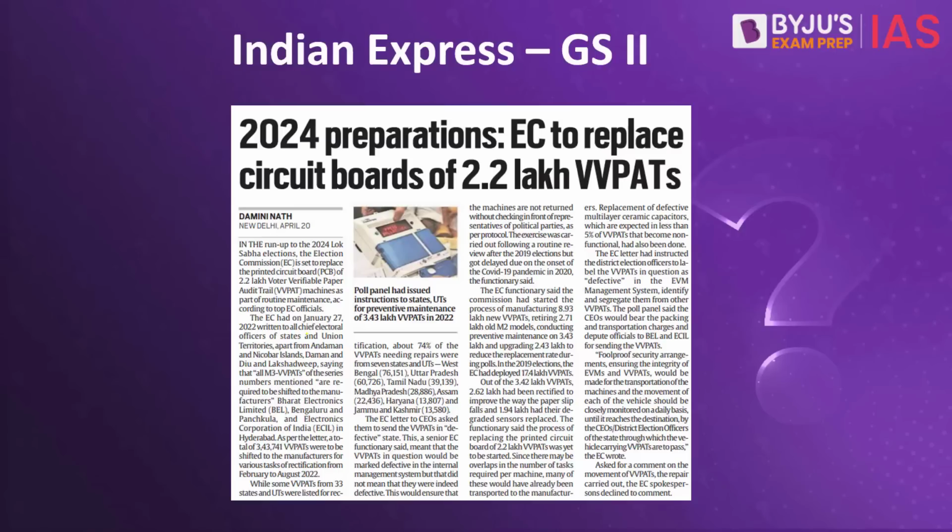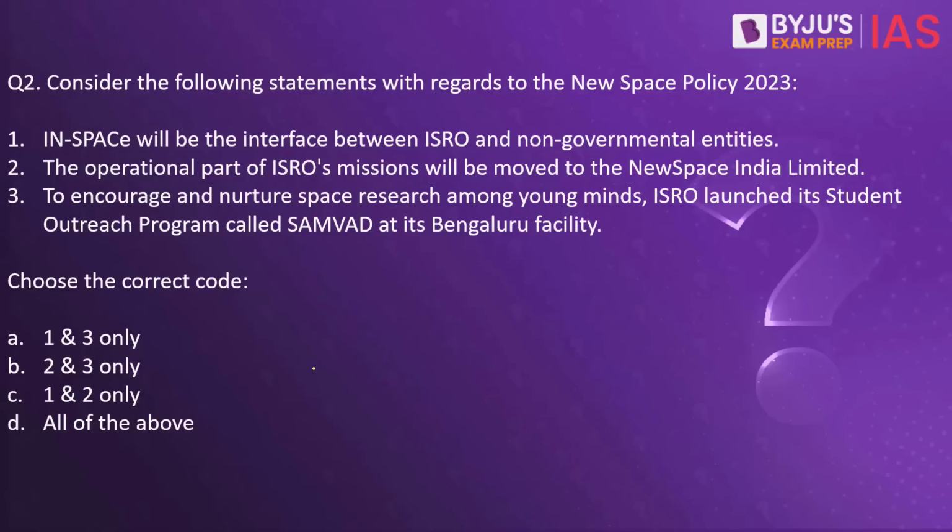The reason why we are discussing this question is that the Election Commission will replace circuit boards of over 2 lakh VVPATs. The Election Commission of India has said that this is a part of routine maintenance and there is nothing to worry about. The Election Commission had written to all the chief electoral officers of different states and UTs, apart from Andaman Nicobar, Daman and Diu and Lakshadweep, saying that the M3 version of the VVPATs are to be shifted to the manufacturers. The manufacturers of the VVPAT are Bharat Electronics Limited and Electronics Corporation of India, for the replacement of the chips.